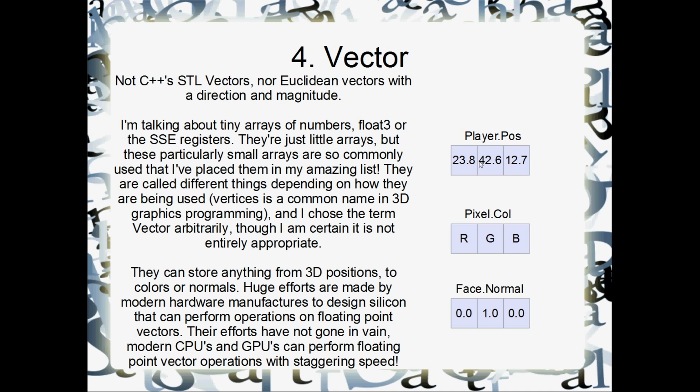Okay, so what can vectors do? Well, they can store a position. Here I've got a 3D position, player.pos. I've got a pixel just here, RGB, red, green, blue. Yep, vectors can store pixels pretty easily. They can also store normals, so your surface normals or corner normals or line or face normals, anything you like. They can store all sorts of different information, from 3D positions to different colors.